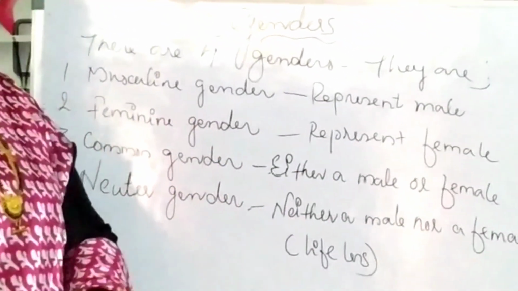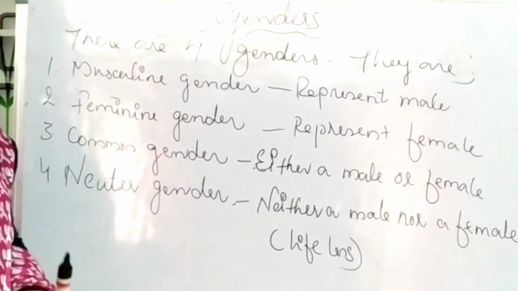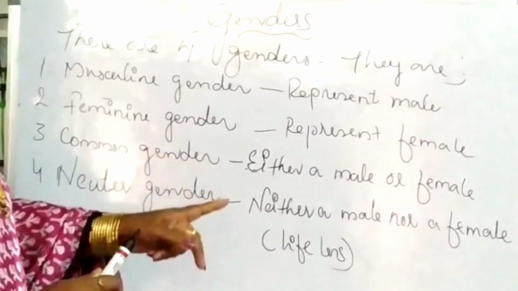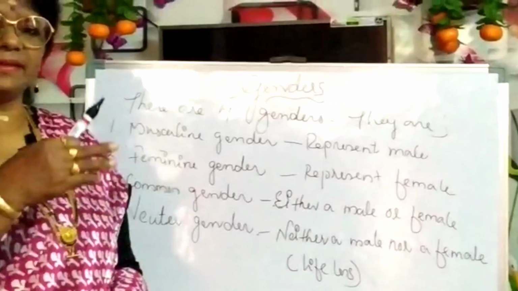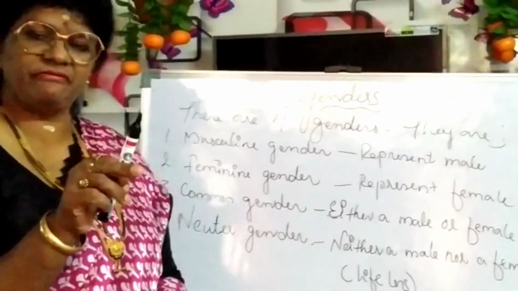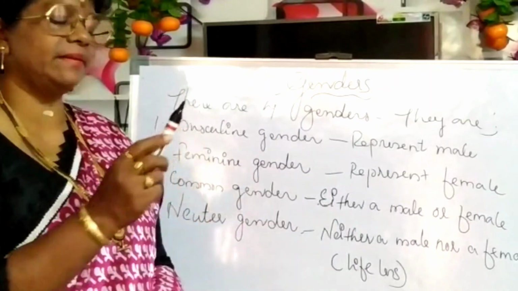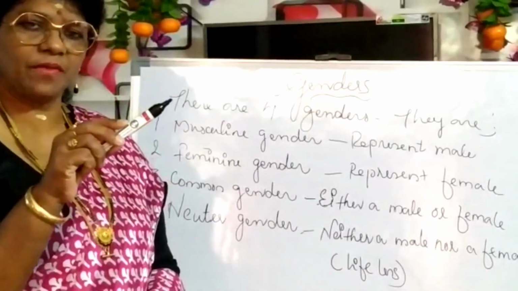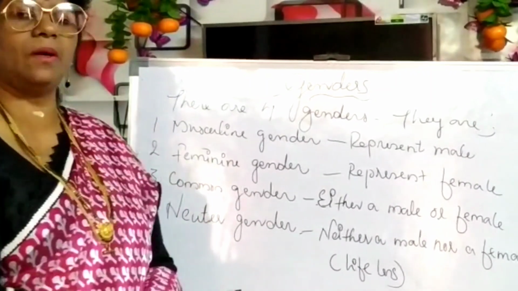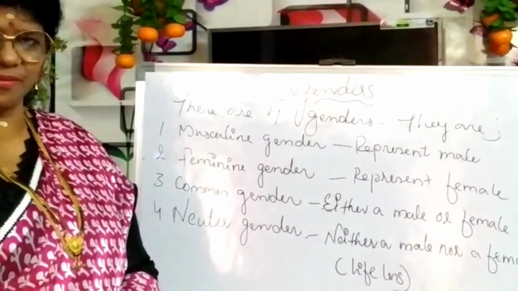Feminine gender represents female characters. Common gender represents either a male or a female character. What is neuter gender? Neither a male nor a female character, or we can say lifeless. Okay?